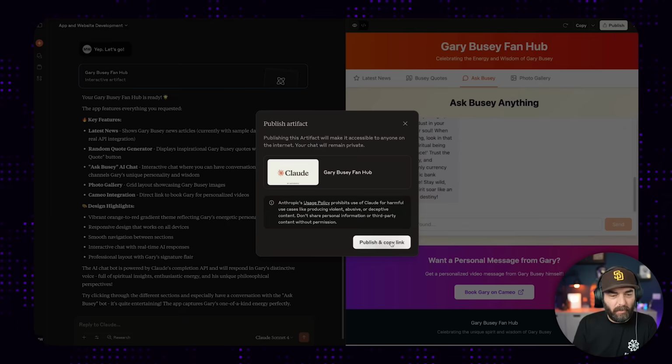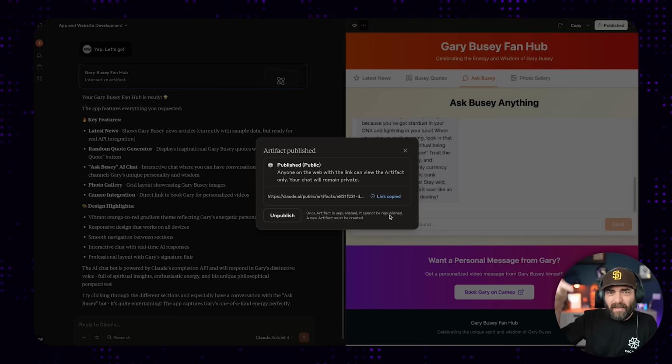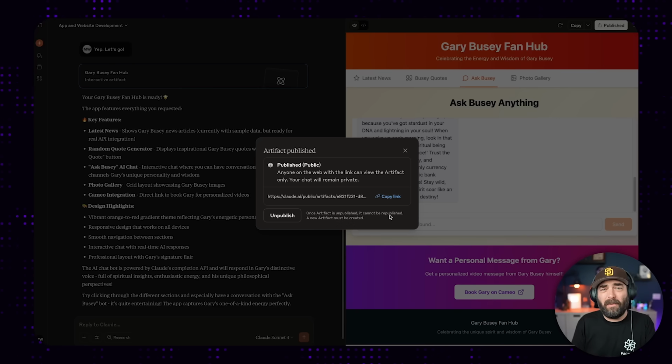But what makes this new feature at Anthropic so powerful is I can click publish and copy link, and now anybody can go and use my Gary Busey fan hub. In fact, we'll put the link in the description if you want to go check out Gary Busey fan hub. What's even cooler is they rolled out this new feature in both the free and the paid plan, so even free Claude users can do what I just did.